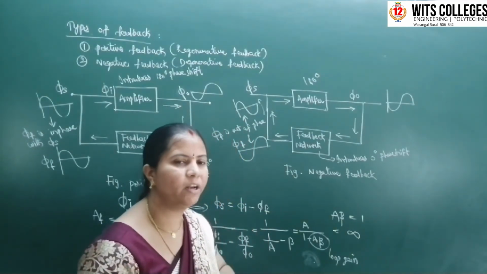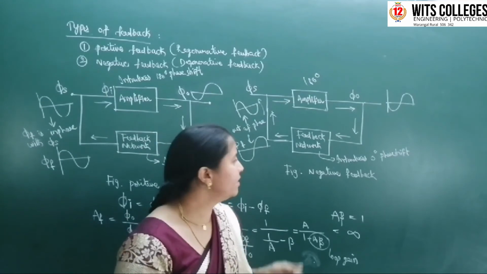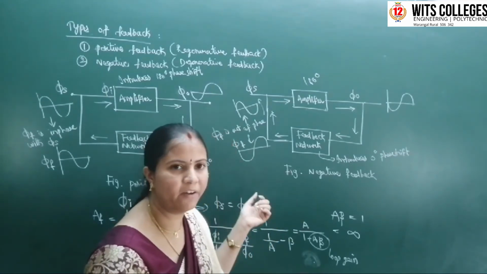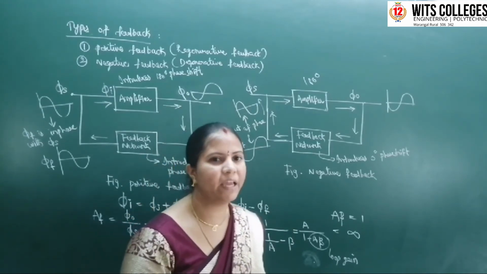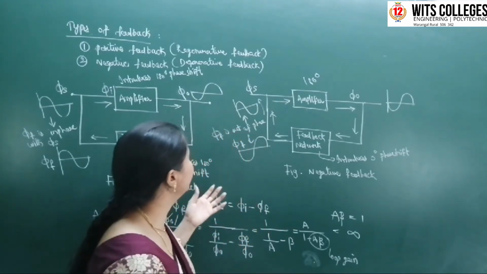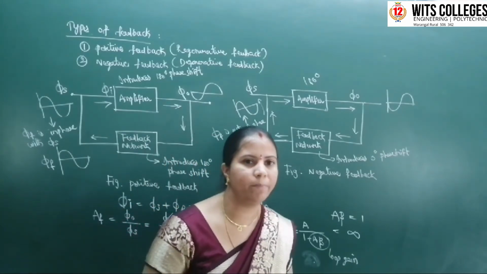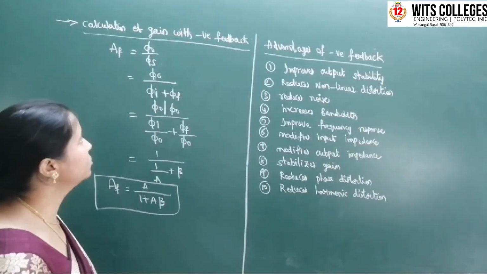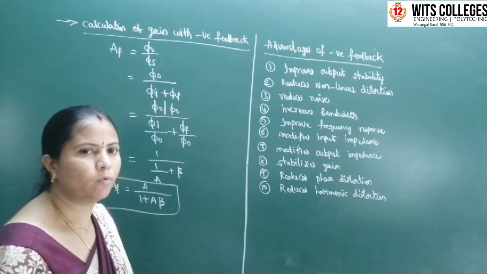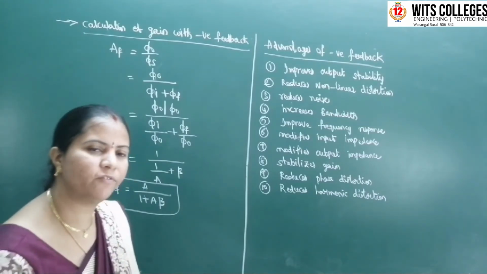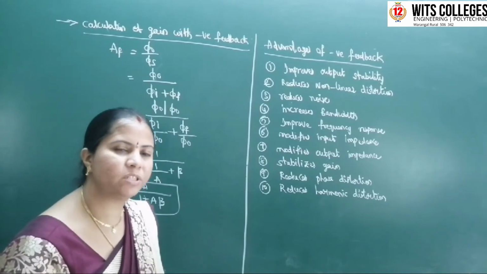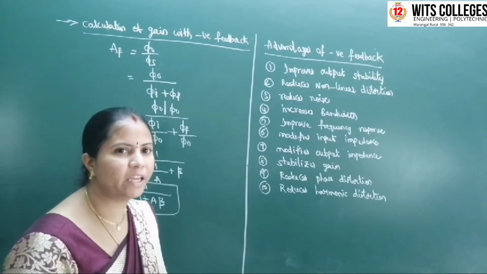Okay na? How will you define negative feedback? The feedback network output signal phi f being out of phase with the input signal phi s is nothing but negative feedback. What is another name for negative feedback? Degenerative feedback. So coming to the calculation of gain with negative feedback. The feedback network output phi f out of phase with the input signal phi s is known as negative feedback.